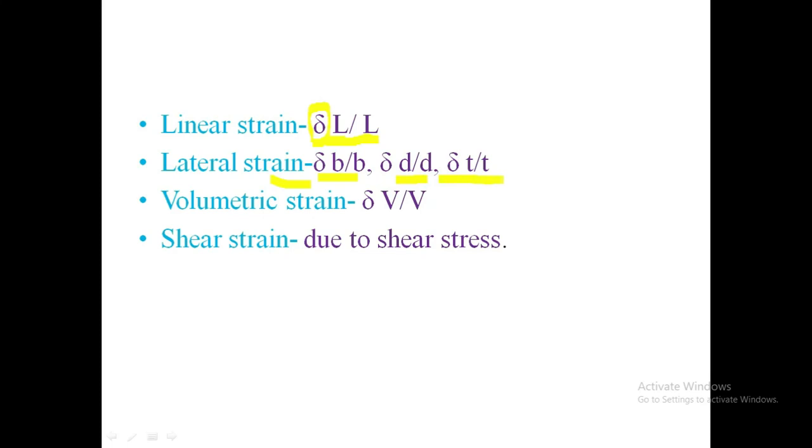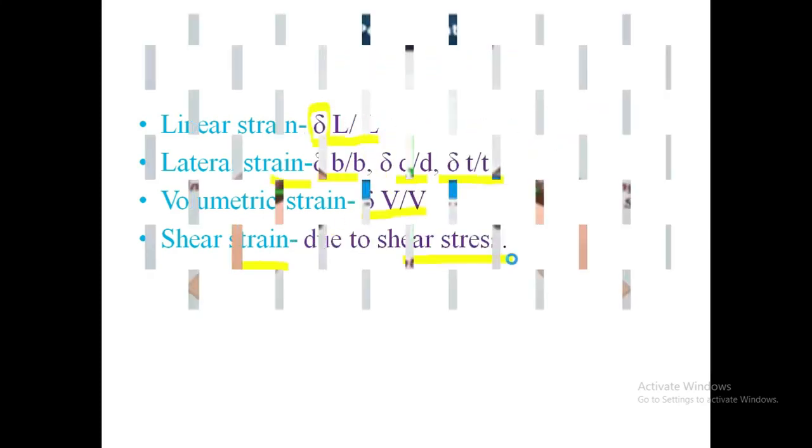Volumetric strain is related to the change in volume. The definition is change in volume to the original volume. Delta V divided by V is the formula for volumetric strain. And last is shear strain. Shear strain occurs due to shear stress. These are the four types of strain.